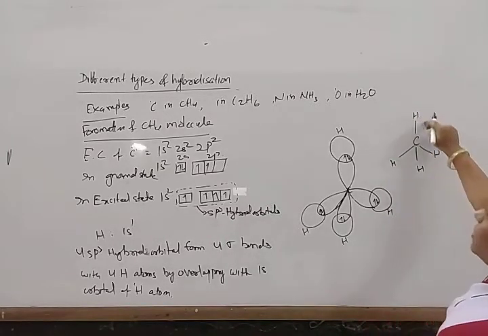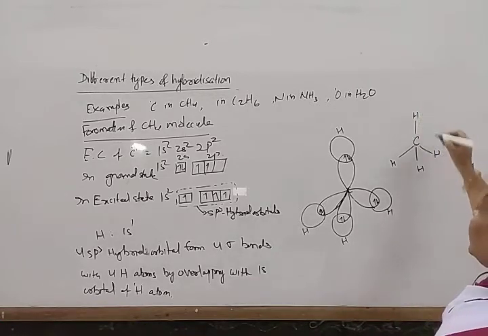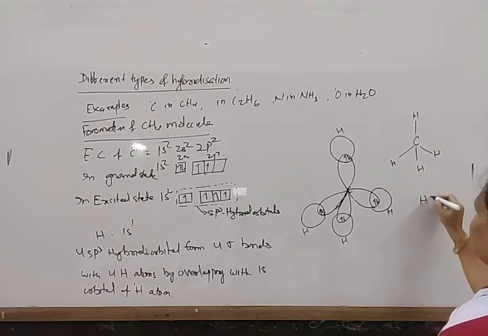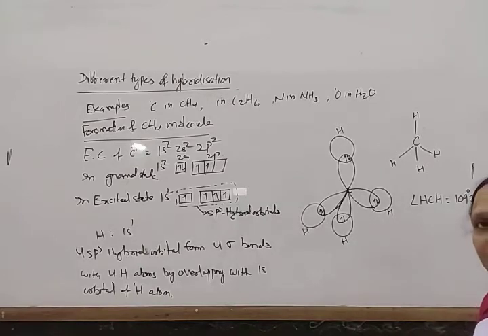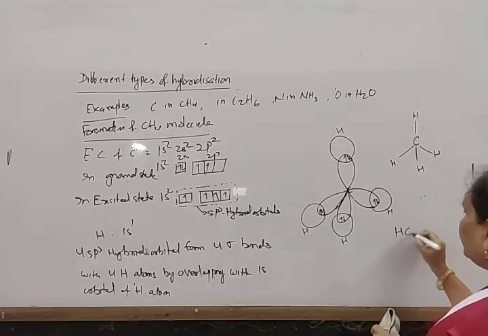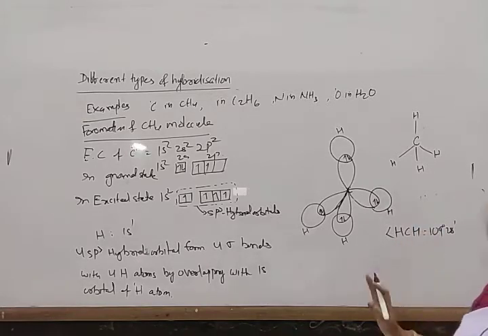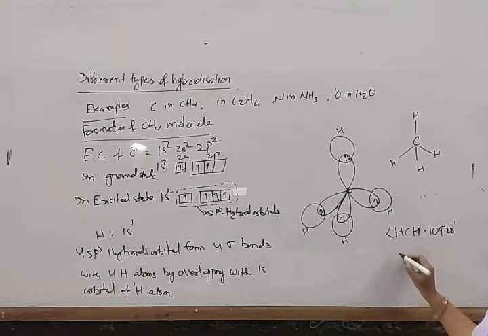And the bond angle between any two, the HCH bond angle, is 109 degrees 28 minutes. So the HCH bond angle is 109 degrees 28 minutes. And the same structure is also found for carbon tetrachloride.